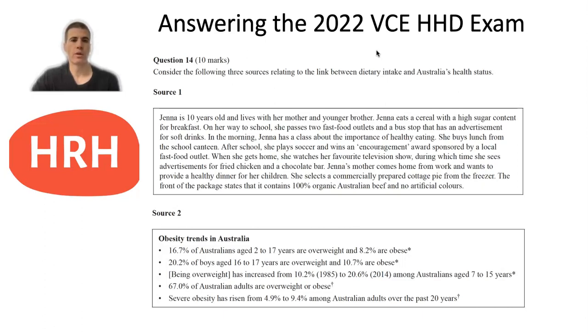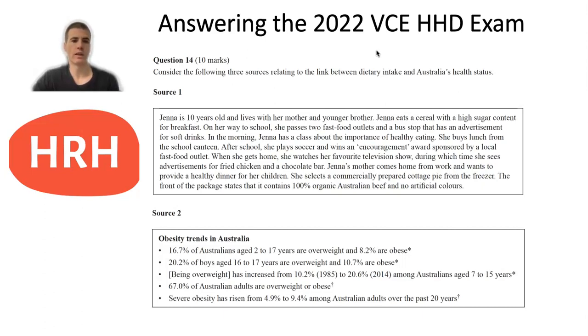You can see there, source one was some stimulus material about Jenna, who was 10 years old. It talked a bit about her day, where she has cereal with high sugar content, she travels to school, passing fast food outlets and advertisements for soft drinks, she learns about healthy eating in class, when she gets home she watches TV where she sees ads for fried chicken and a chocolate bar, and then her mum comes home and prepares dinner for her, which was a commercially prepared cottage pie, which had on the front package it contains 100% Australian organic beef and no artificial colours.